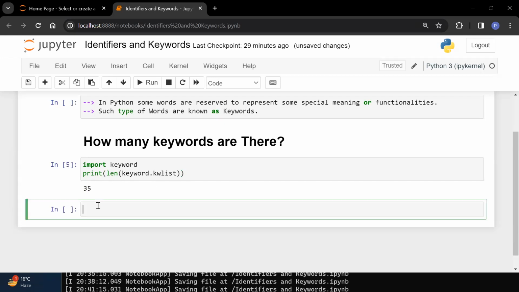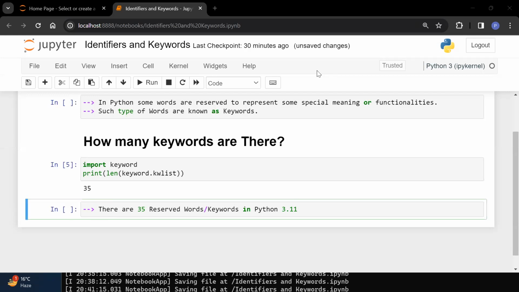So how many keywords are there? There are 35 reserved words or keywords in Python 3.11. That is the latest version. Currently, my Jupyter notebook is running in the latest version.